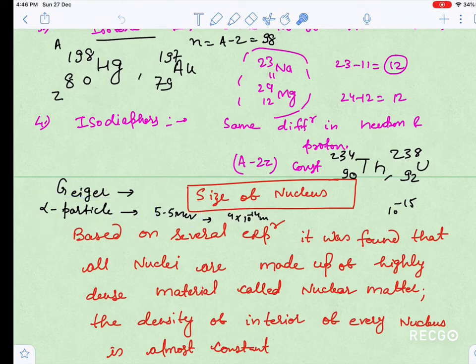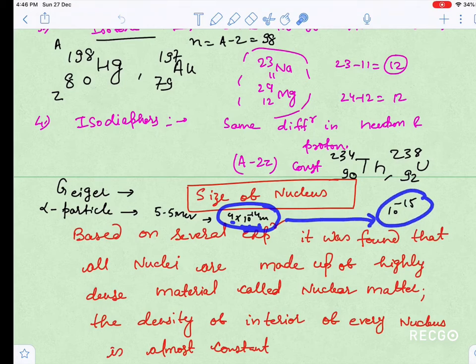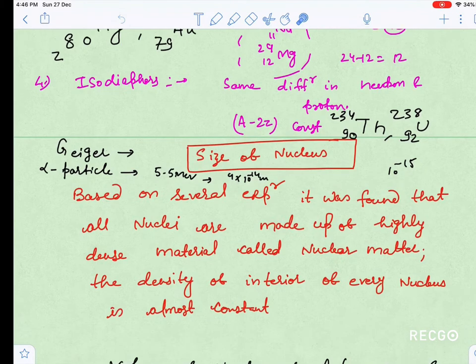He approximately calculated nucleus size to be less than 4 into 10 to the power minus 14, and you know that nucleus size is approximately 10 to the power minus 15.